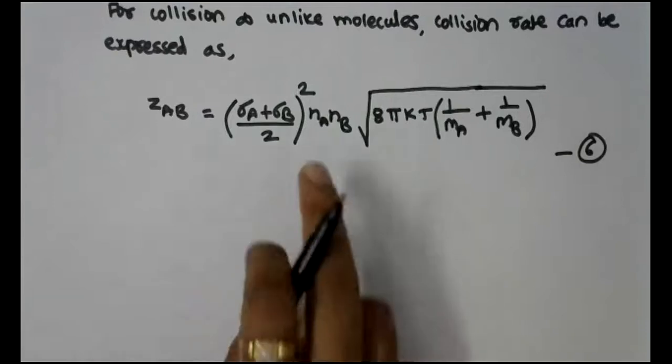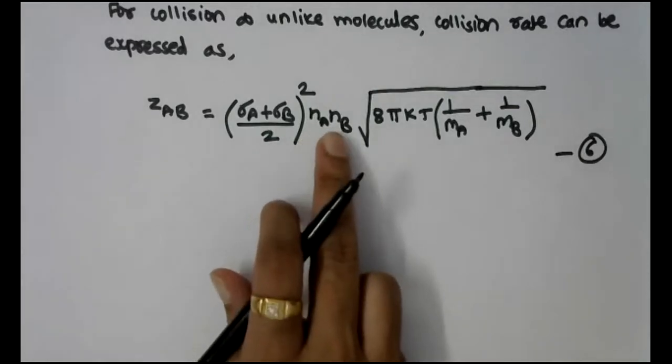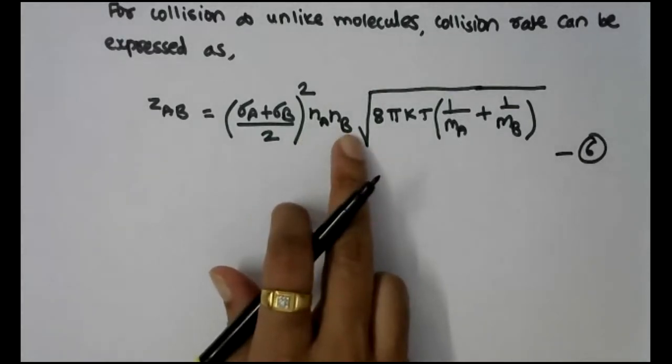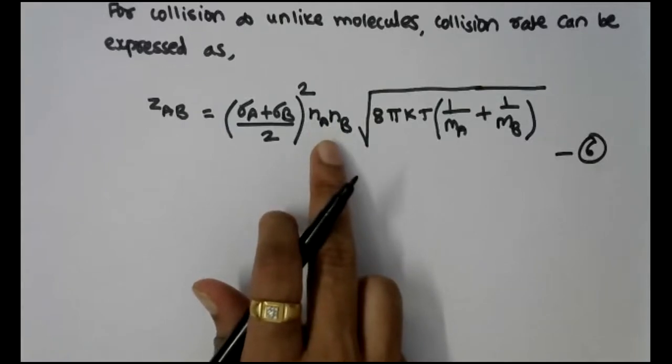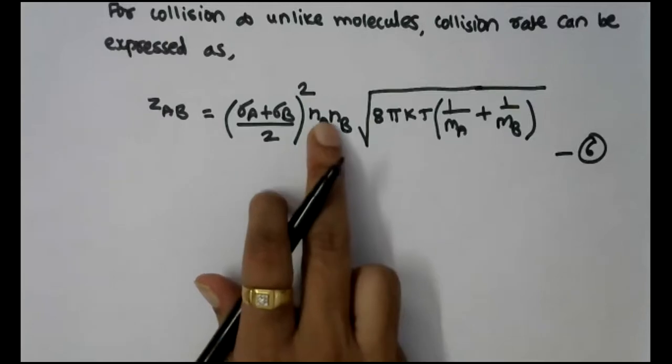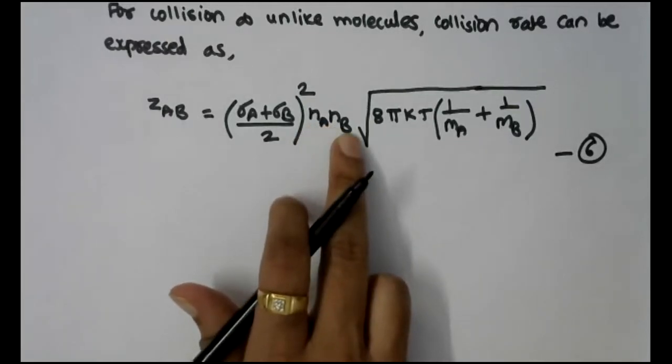But again, now the number of molecules in the collisions are to be replaced by the measurable term. And what is a measurable term? We have seen Na is equal to capital N, that is Avogadro's number, into the concentration of the molecule. If it is A, then Ca. If it is B, then Cb, and divided by 10 raised to 3.